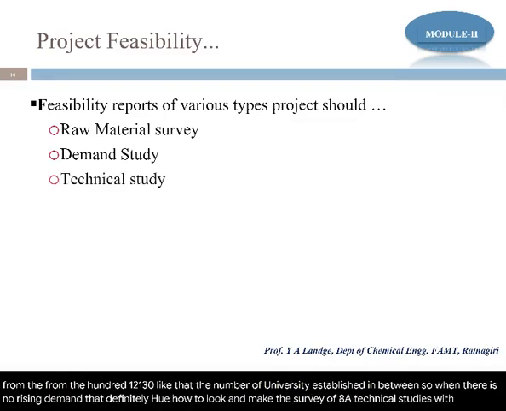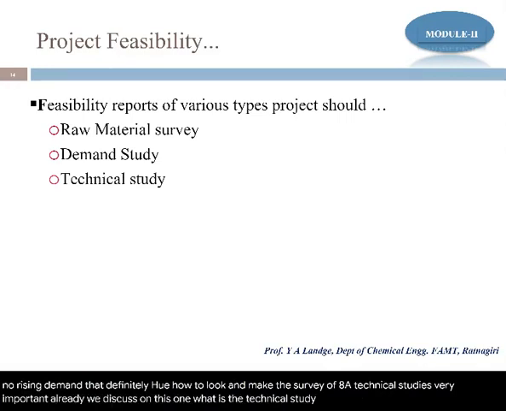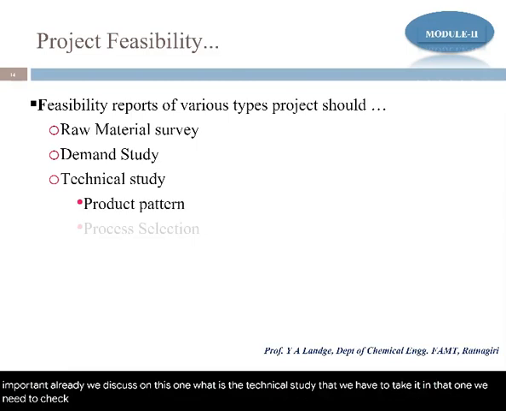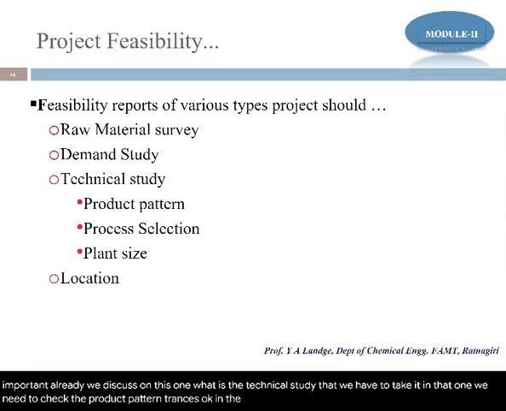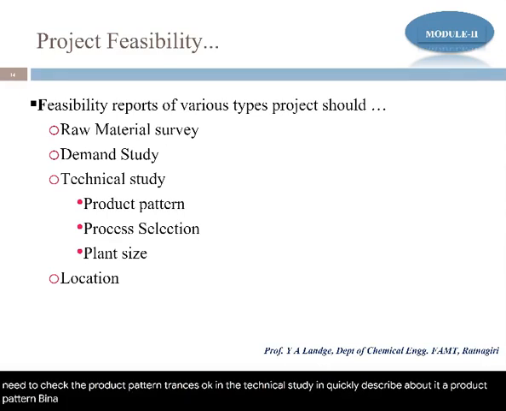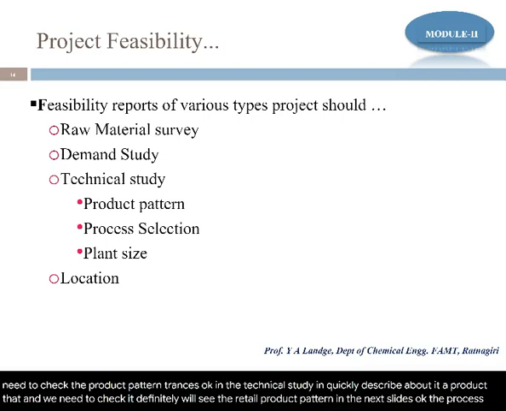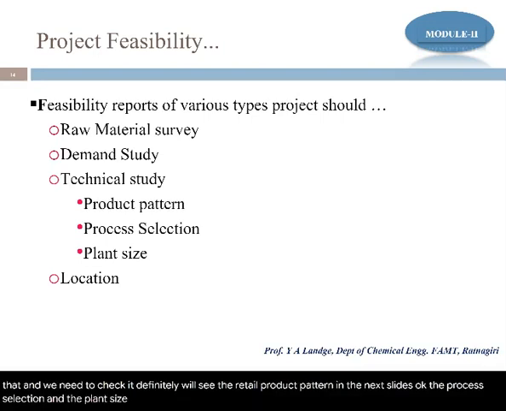We already discussed this one. What is the technical study that we have to check? In that, we need to check the product pattern, process selection, plant size. Quickly describing it, we need to check the product pattern. We will see the product pattern in detail in the next slides. Then the process selection and the plant size. We have to check the location too.